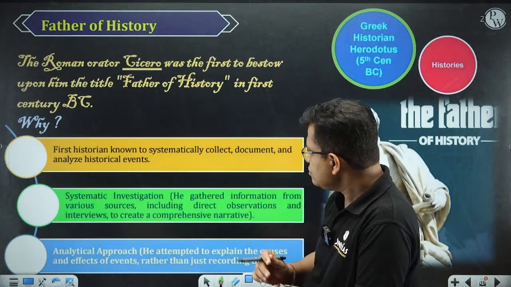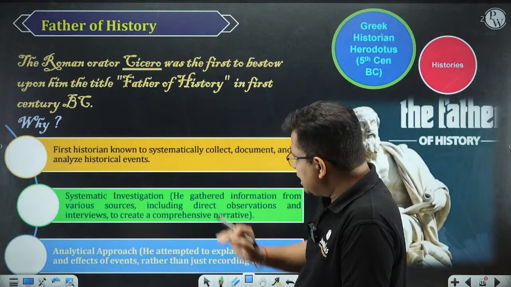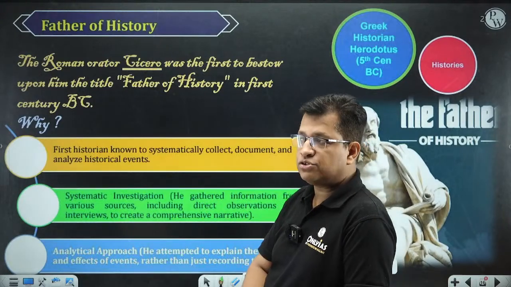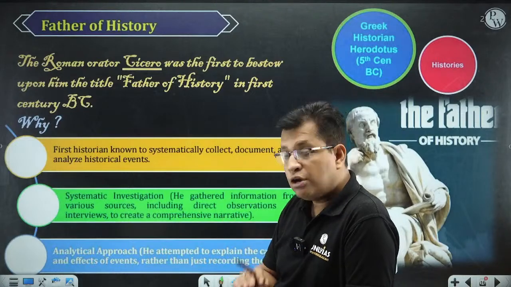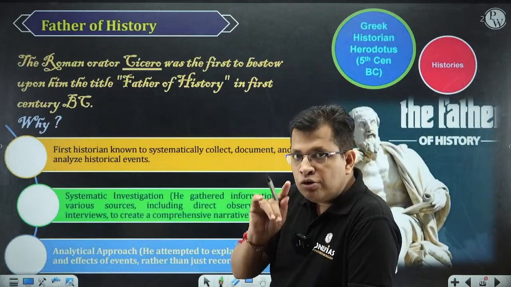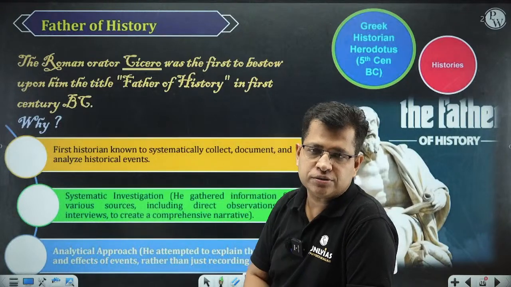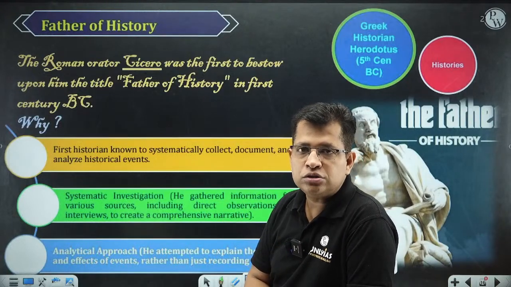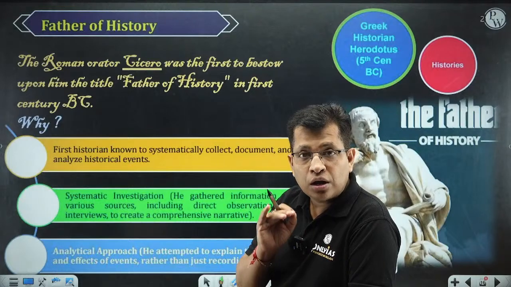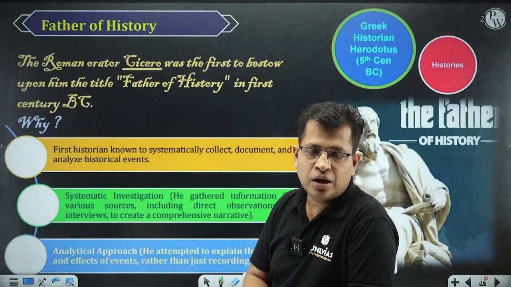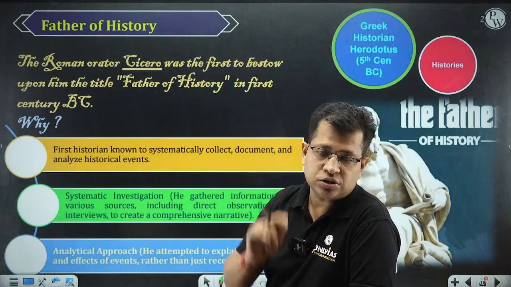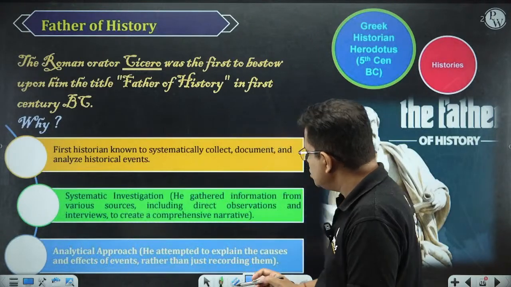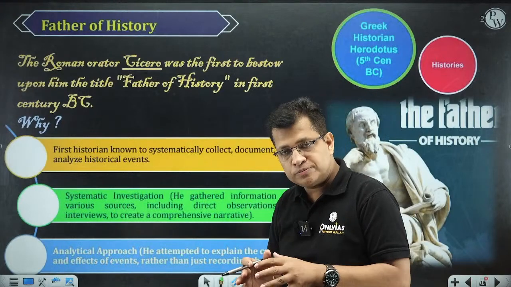Now, for systematic investigation, he gathered information from various sources. He was not relying upon only one source. Rather, he was counter-checking one piece of information against the other sources. So his dependency was not on only one source.